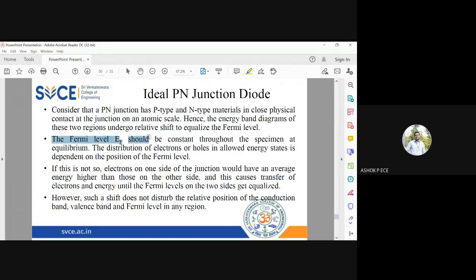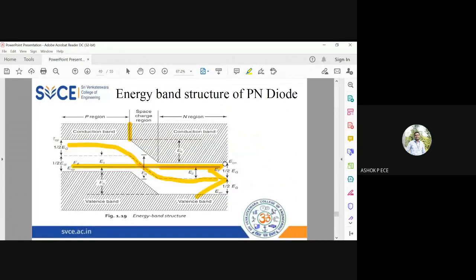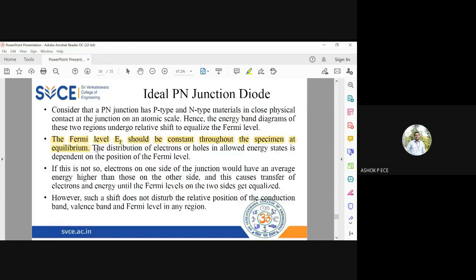You see that the Fermi level is constant throughout the system. The Fermi level of the N region and the Fermi level of the P region are overlapping, on a straight line. So we have seen that the Fermi level is constant throughout the region. Under equilibrium, nothing will happen. Only when you have voltage applied in forward bias and reverse bias, the shifting of the Fermi level will happen, and accordingly you will have conduction of electrons and holes giving rise to current.